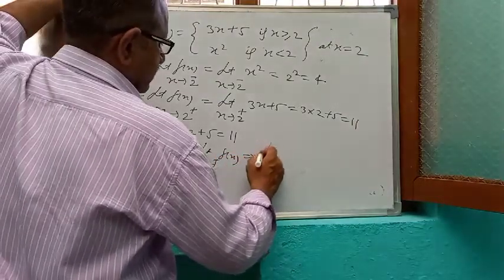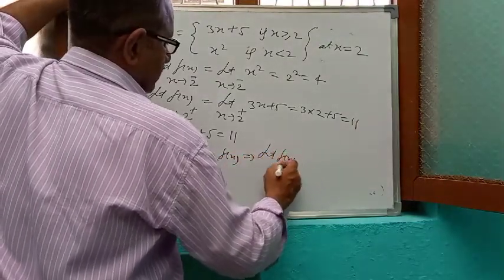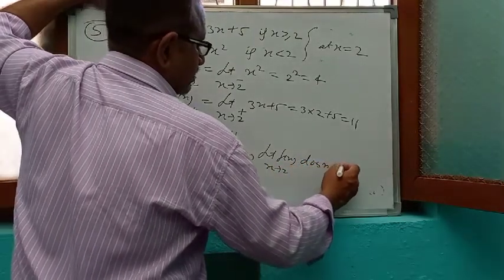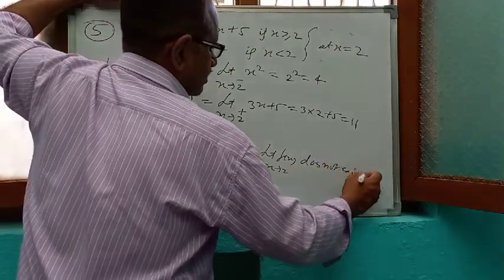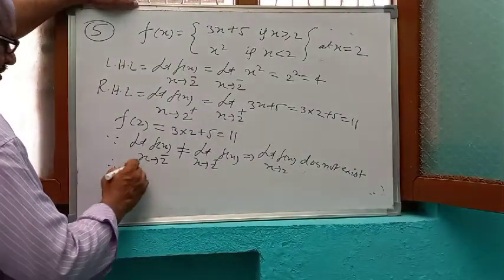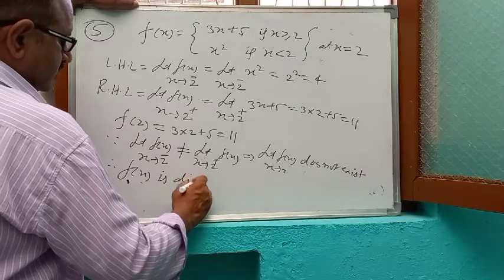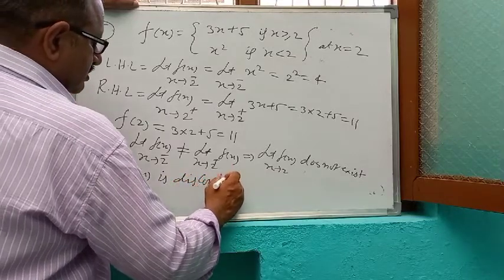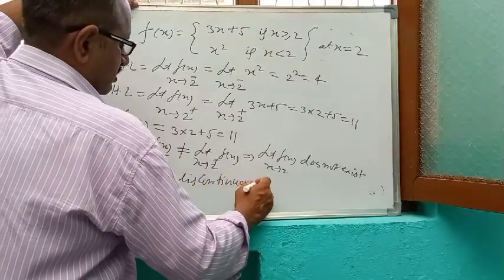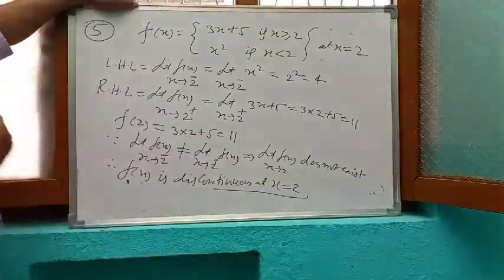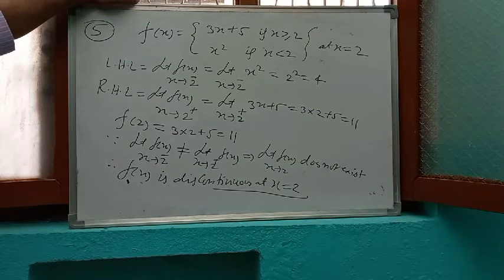It means the limit of f(x) as x tends to 2 does not exist. So therefore f(x) is discontinuous at x is equal to 2. So the function is not continuous at x is equal to 2.